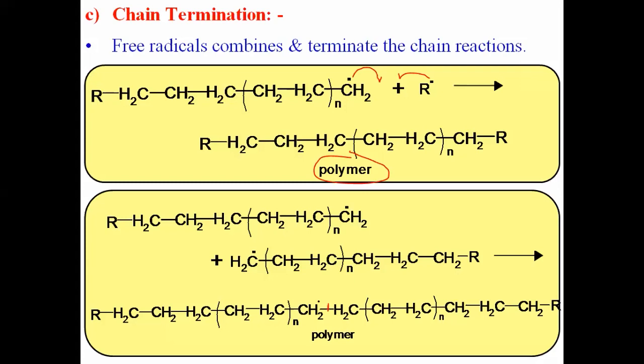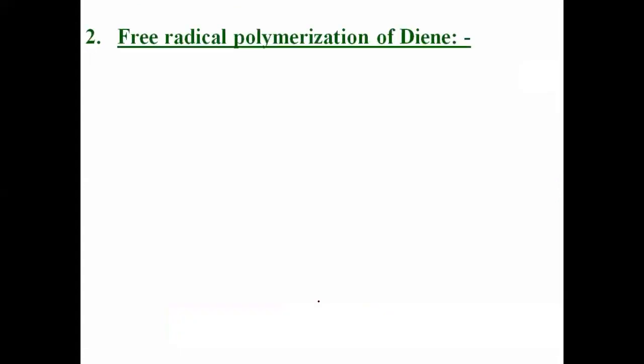And we get a long chain compound. Let us see the next one: free radical polymerization of diene. We have studied the example of alkene. Let us see an example of diene.